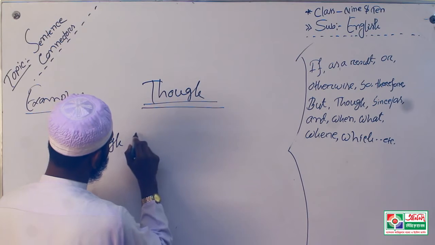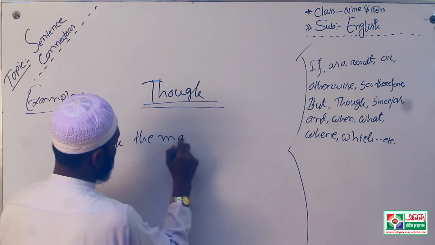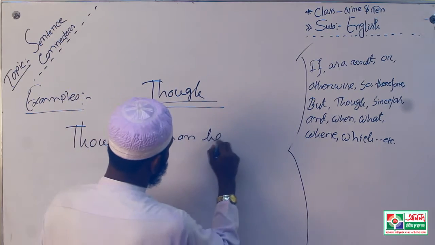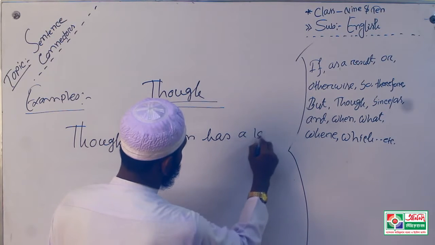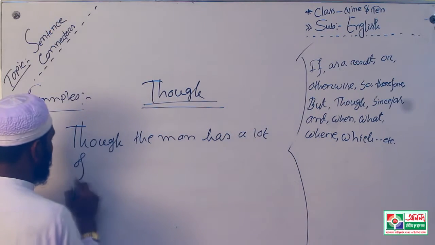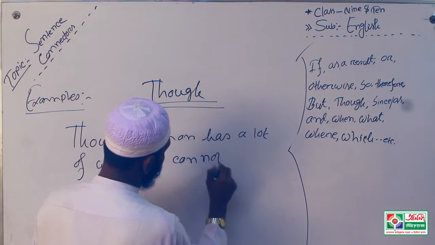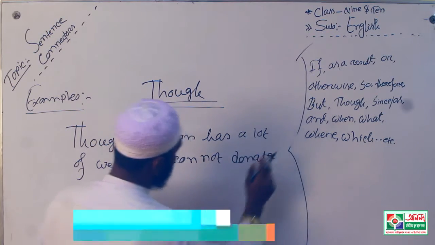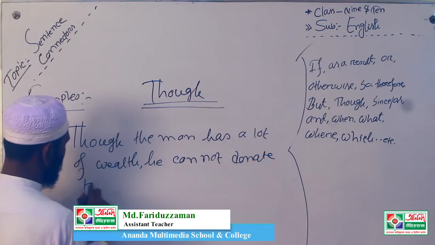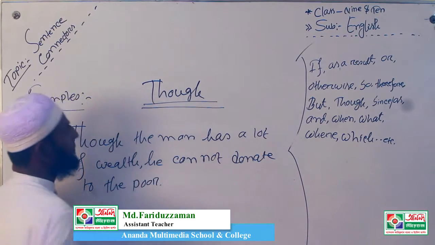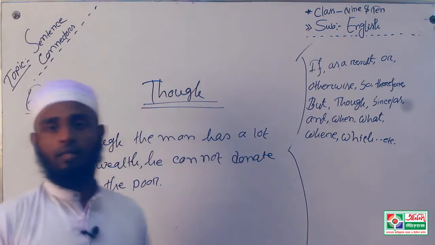Example: Though the man has a lot of wealth, he cannot donate to the poor.